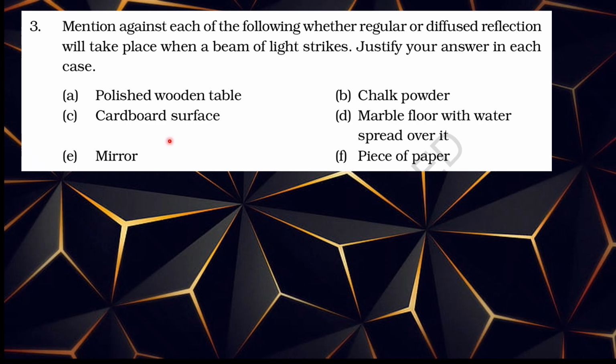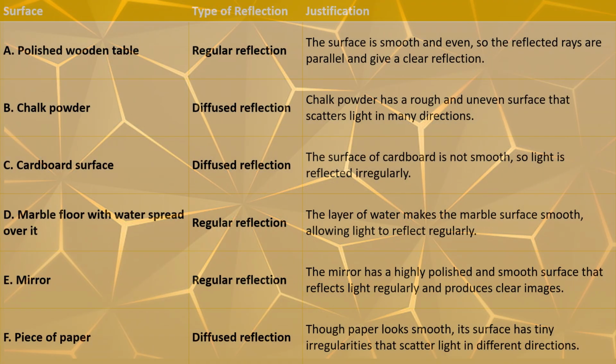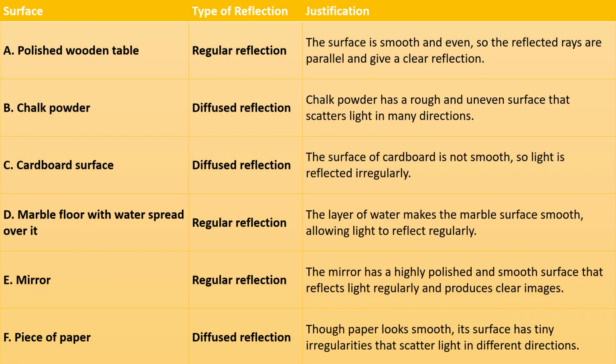Question number 3. Mention against each of the following whether regular or diffused reflection will take place when a beam of light strikes. Justify your answer in each case. A. Polished wooden table. Surface, type of reflection, justification. A. Polished wooden table: the type of reflection it forms is regular reflection. The surface is smooth and even, so the reflected rays are parallel and give a clear reflection.